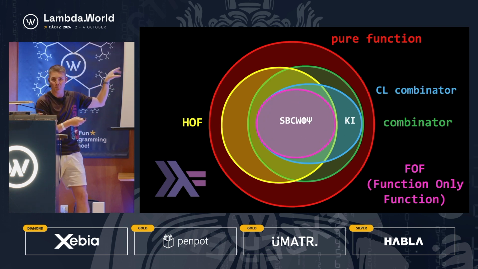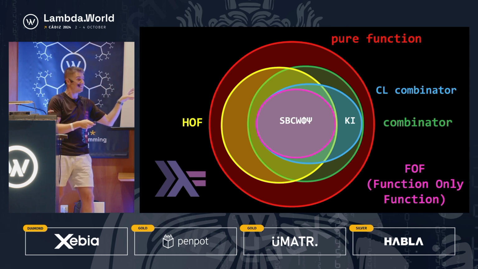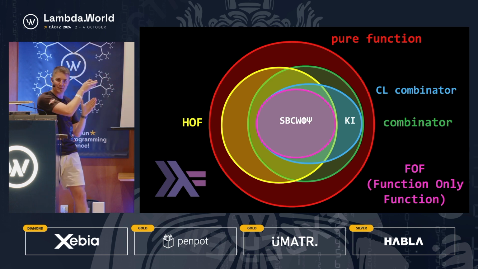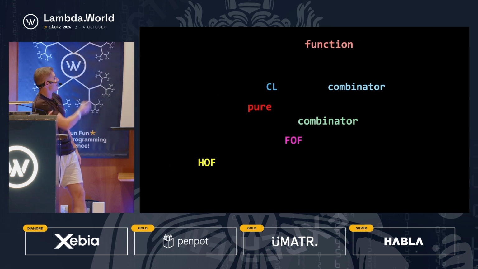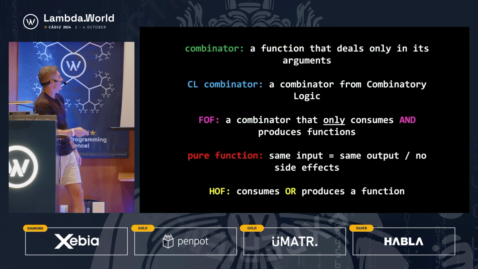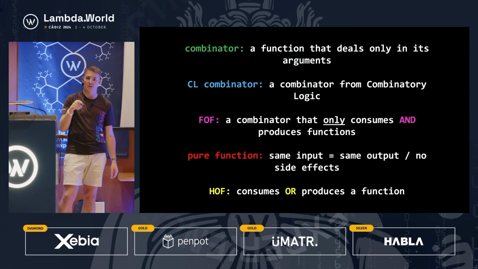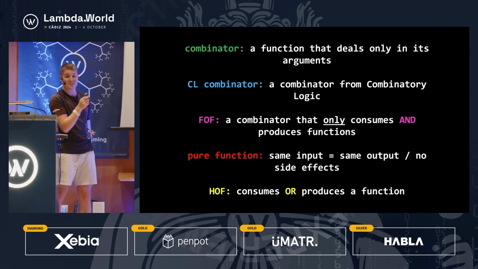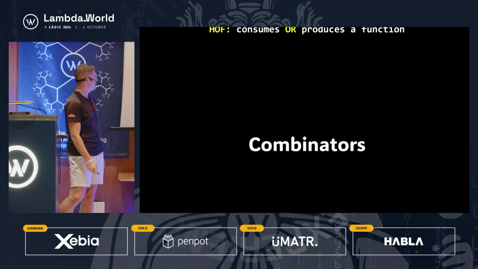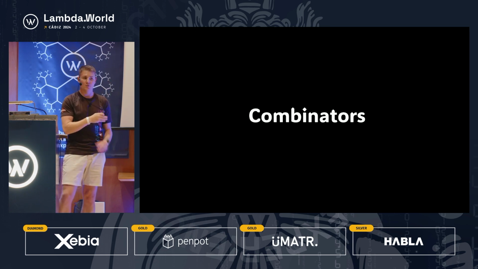So this sort of gets all this out of the way, and technically there's no such thing as the intersection of yellow, blue, and green that's not also pink, but I didn't have the energy to go and make some fancy shape, so we stuck with this pink circle here. So to recap, these are all the definitions, and the main thing that I'm going to be talking about in this talk are SKI combinators from the combinator calculus or combinatory logic, and specifically these function-only functions that deal only in functions.